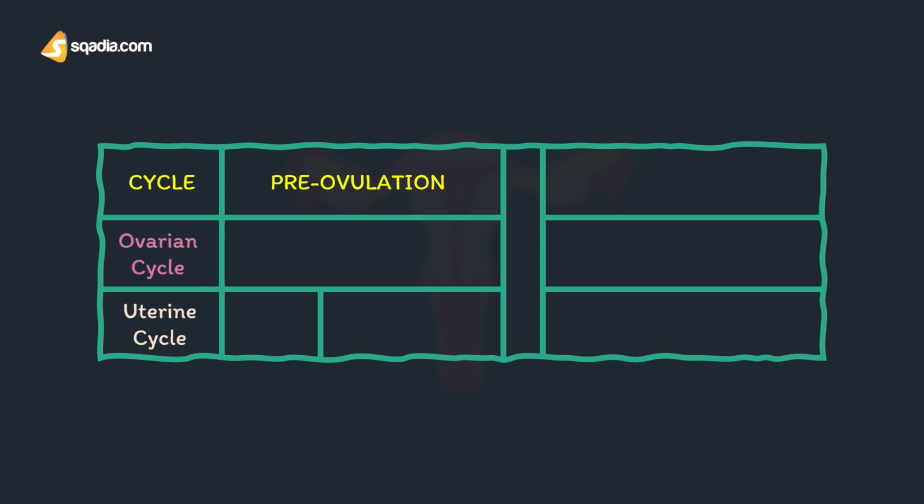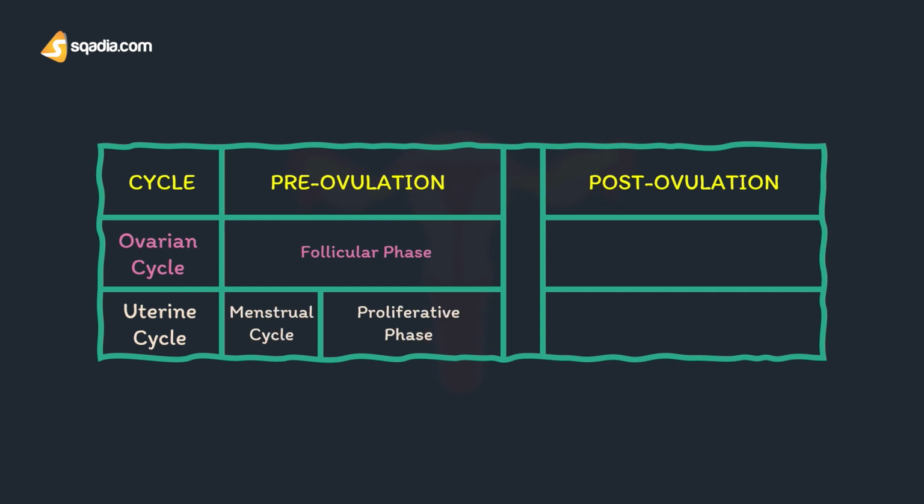Well, there are 2 phases that occur in both of the cycles. The phase that occurs before ovulation is known as pre-ovulation, and the changes that occur after ovulation are known as post-ovulation changes. In the ovarian cycle, the follicular phase is responsible for pre-ovulation changes. And in the uterine cycle, the menstrual phase and proliferative phase are responsible for pre-ovulation changes. In post-ovulation, the ovarian cycle involves the luteal phase, while the uterine cycle involves the secretory phase.